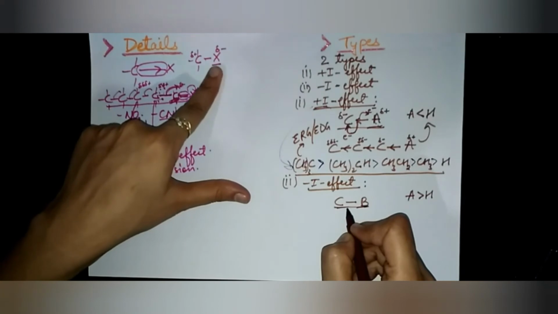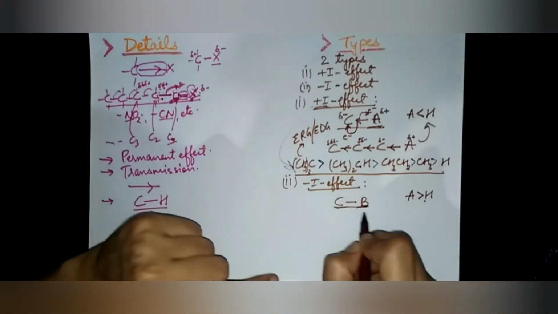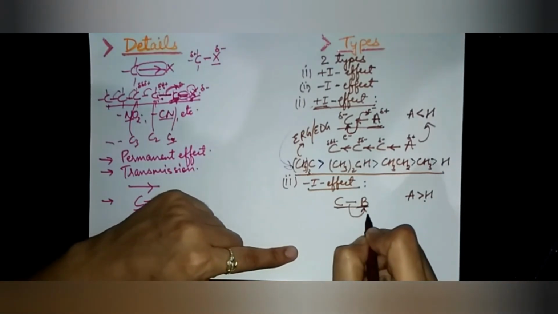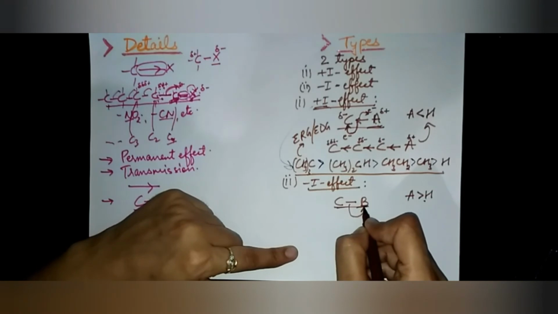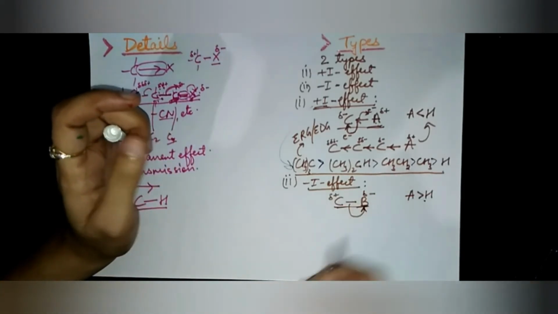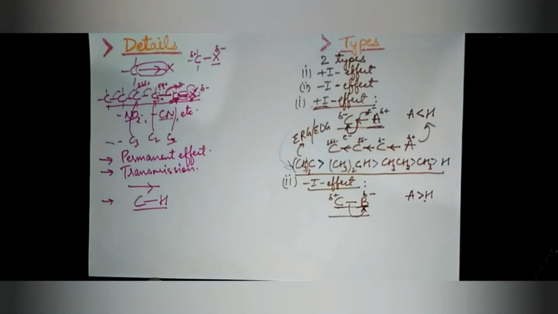Here X has more attracting power than hydrogen. Such cases show a minus I effect, where the electrons are shifted towards the more electronegative substituent atom or group, which has partial negative charge, while the carbon has partial positive. Such an effect is known as minus I effect.